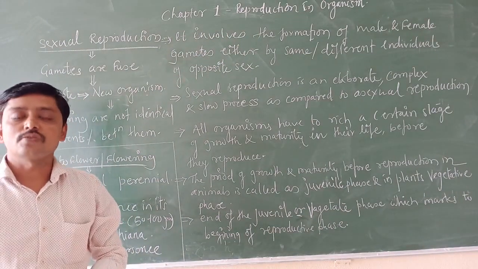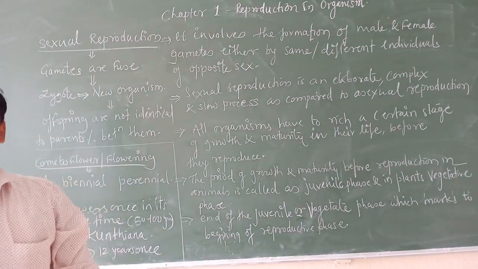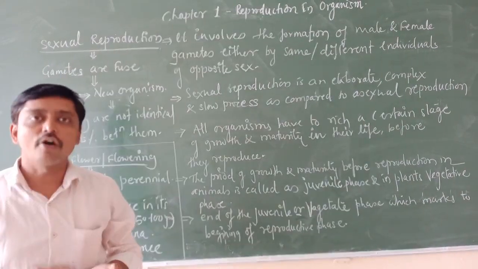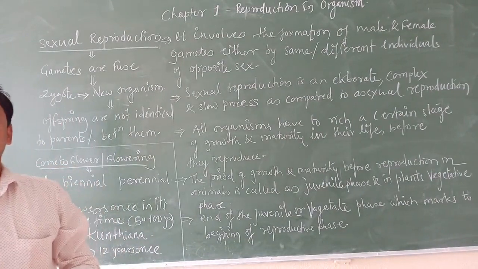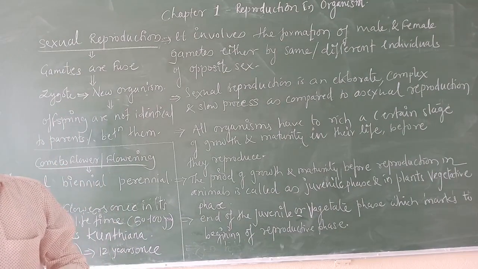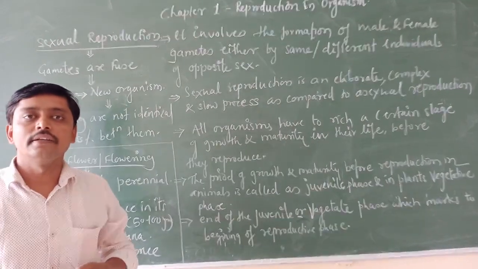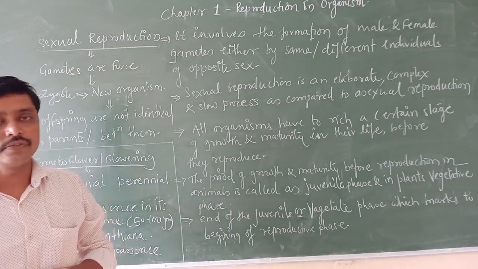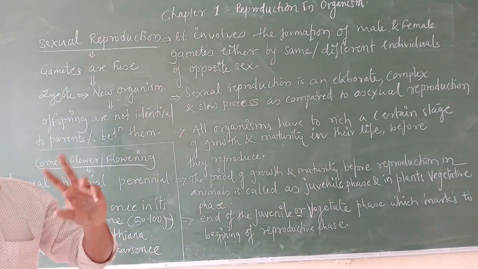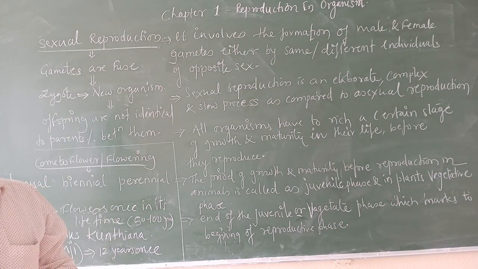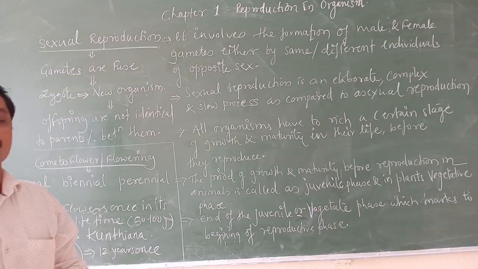In the previous class regarding chapter 1, reproduction in organisms, we discussed asexual reproduction. What else did we discuss? We discussed the lifespan of an organism, the definition of reproduction, and the types of reproduction. The two main types are asexual reproduction and sexual reproduction.